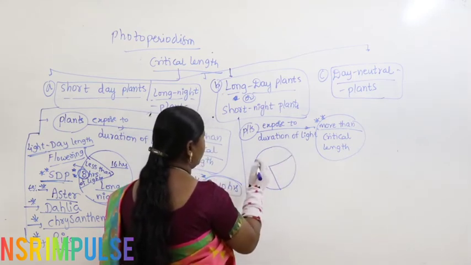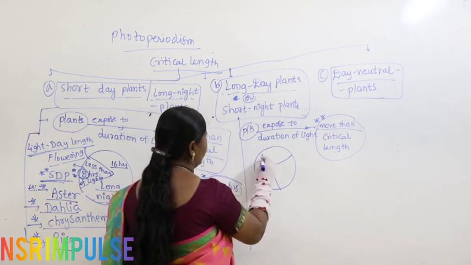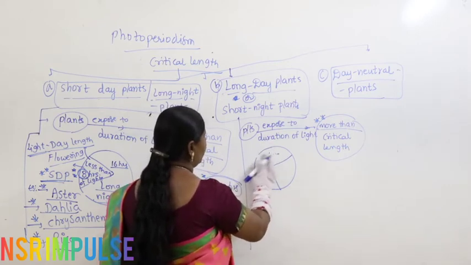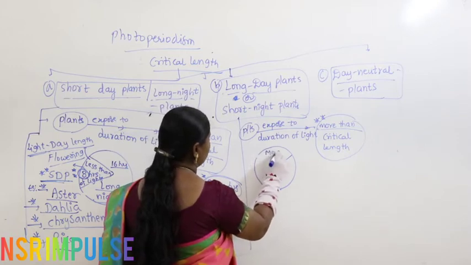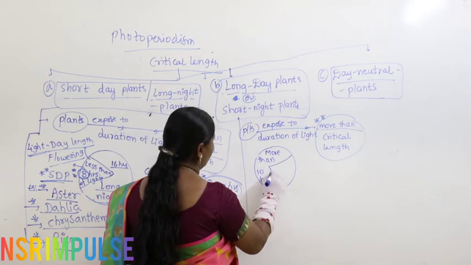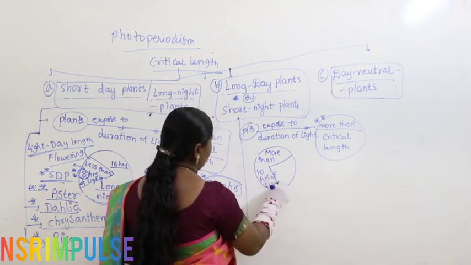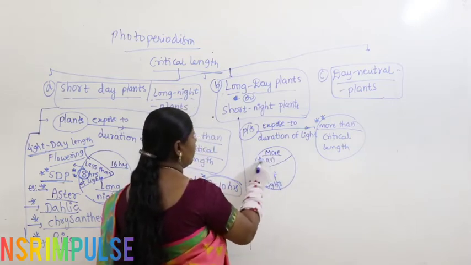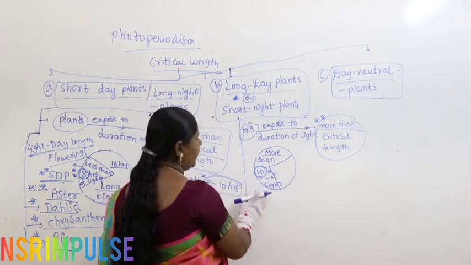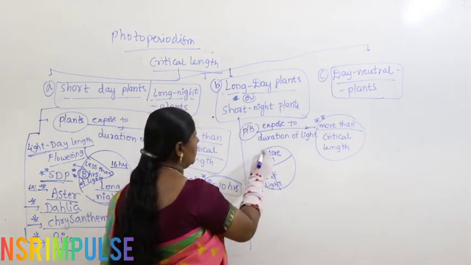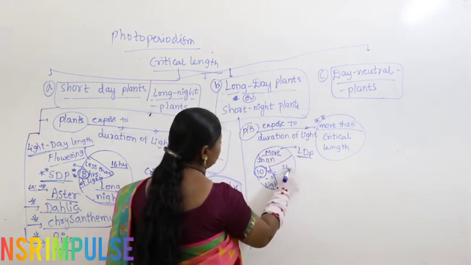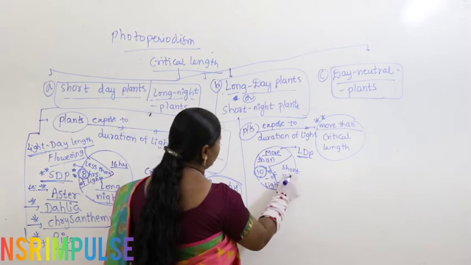So, this is the time they require, maybe more than 12 hours, or you can write better, more than 10 hours of light. When they require more than 10 hours of light, then they are called what? They are referred to as long day plants, and they get exposed to short nights.